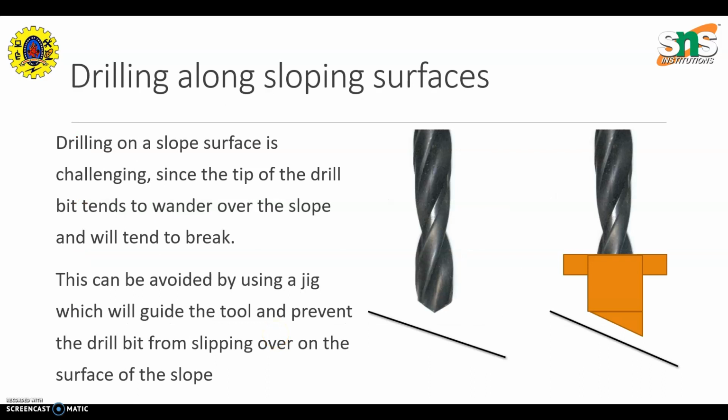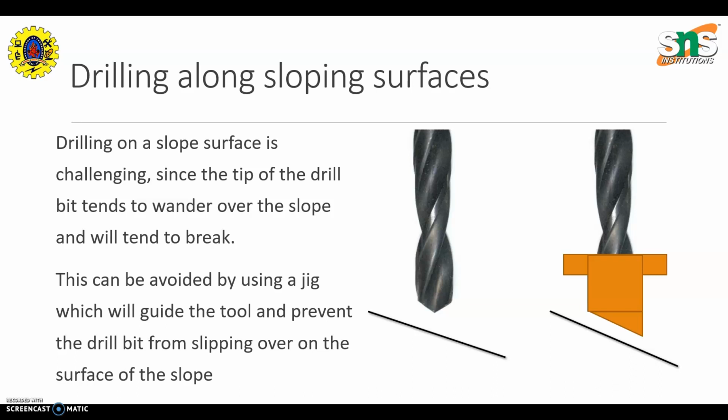The next one is drilling along sloping surfaces. Drilling on a sloping surface is challenging since the tip of the drill bit tends to wander over the sloping surface and will definitely tend to break because of the twisting forces that come on it. This can be avoided by using a drill jig, which will guide the tool and also prevent the drill bit from slipping over on the surface of the slope.